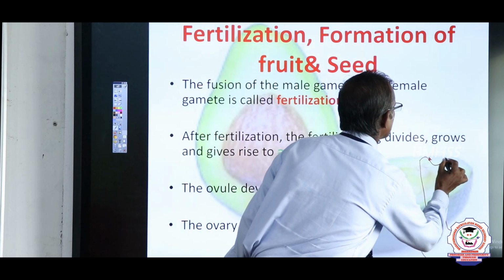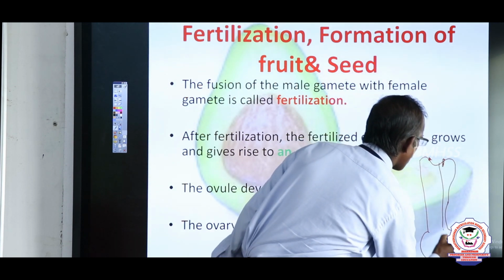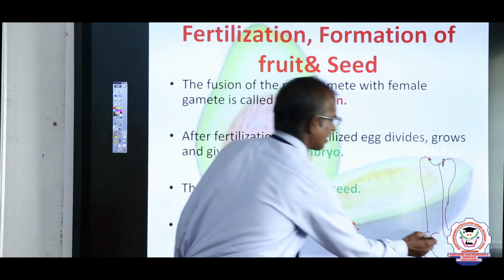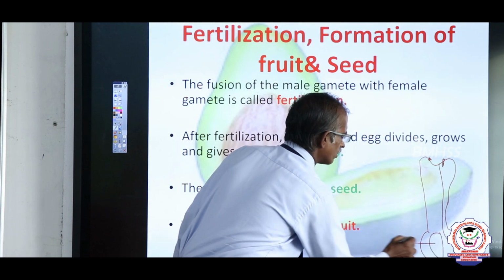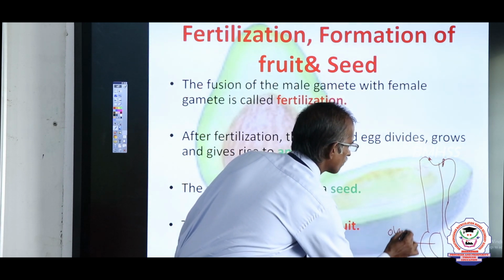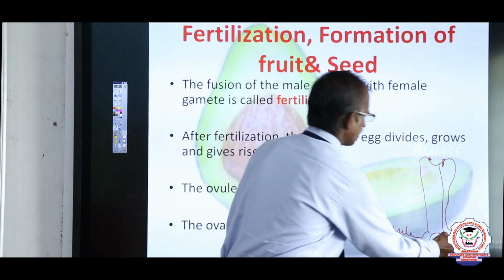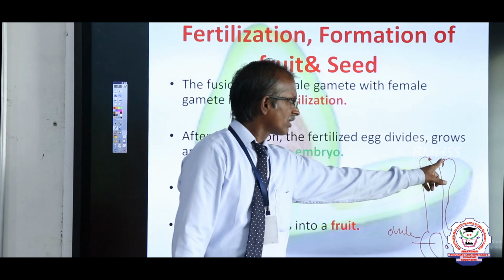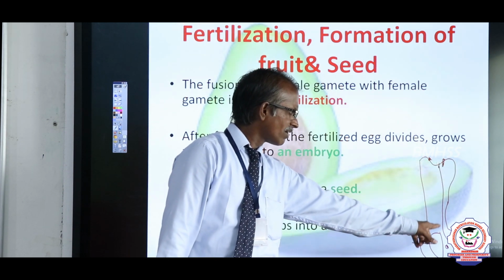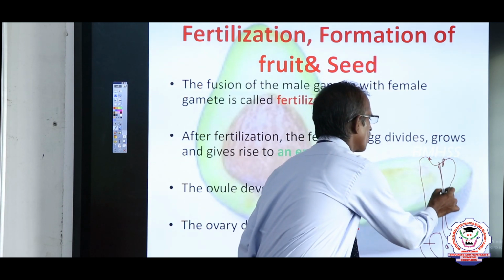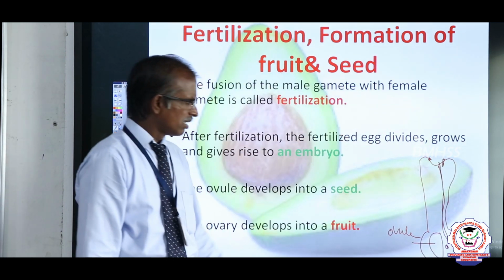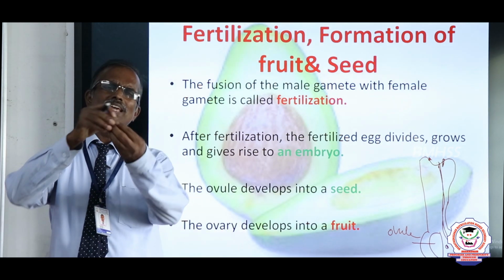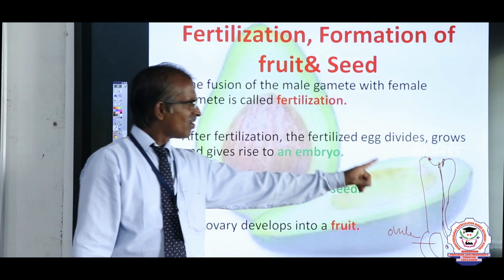Here pollen grains germinate to produce a long tube. This tube goes to the basal part, the ovary, which contains the ovule. This we call the ovule, which contains the egg cell. After the pollen grain germinates, the pollen tube carries the male gamete. Within the ovule is the female gamete. The process of fusion of the male gamete with the female gamete is called fertilization.